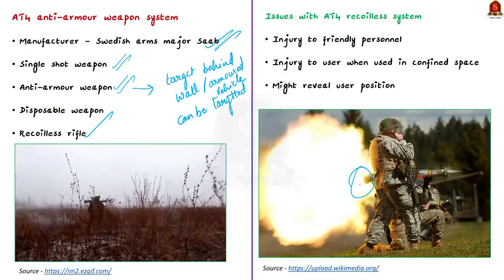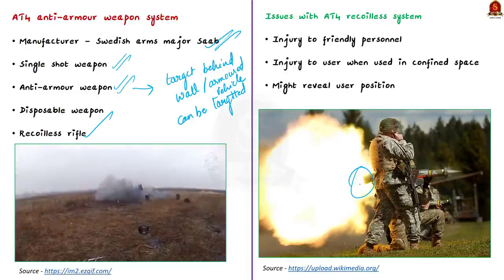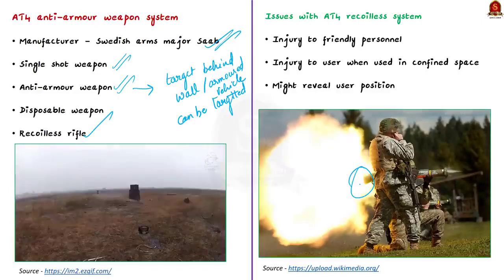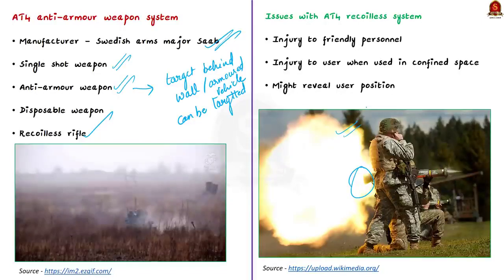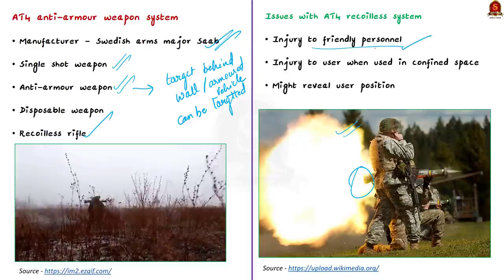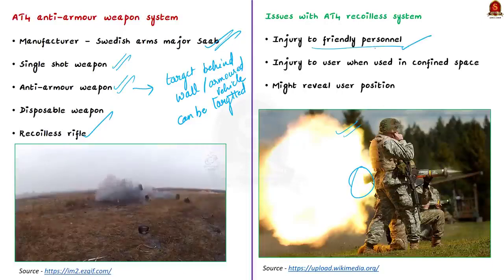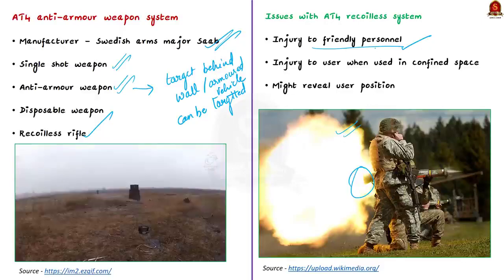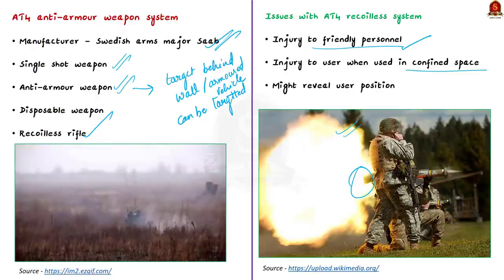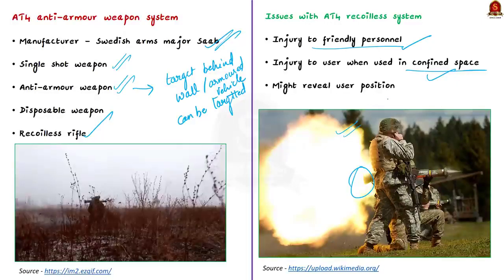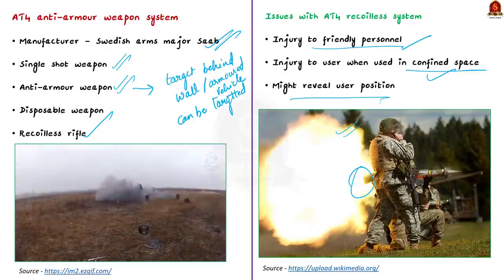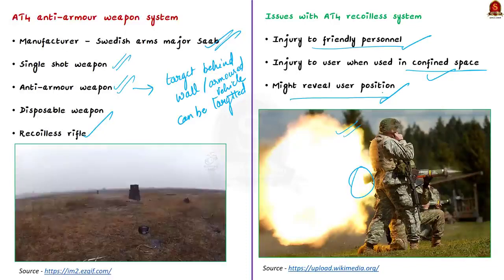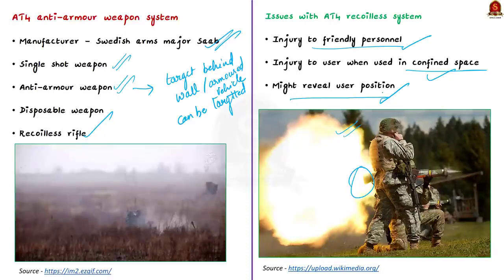But still there are certain disadvantages to this blowout mechanism. Why? Because this back blast may sometimes cause severe burns, and it can cause overpressure injuries to even friendly personnel who are near the area. And sometimes it might even injure the user of this weapon, especially if it is used in a confined space. And finally, such a back blast may also reveal the user's position to the enemy, because a blast generates a lot of light. So the enemy will immediately know the position of the user.